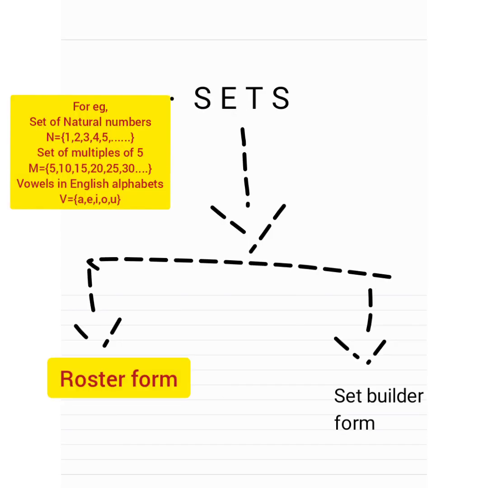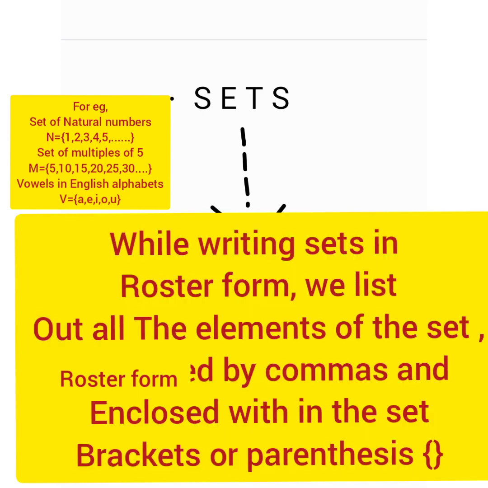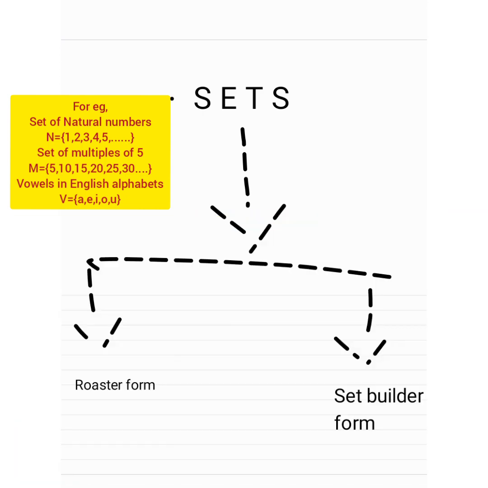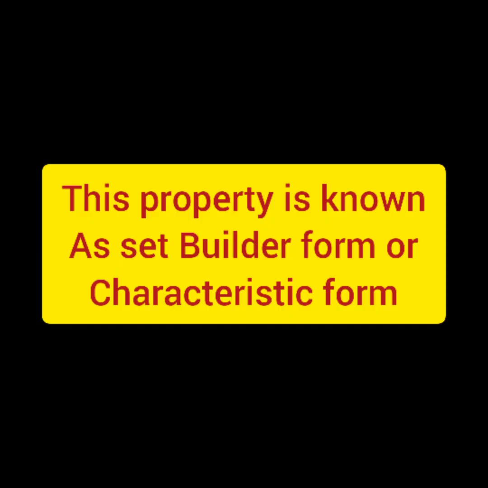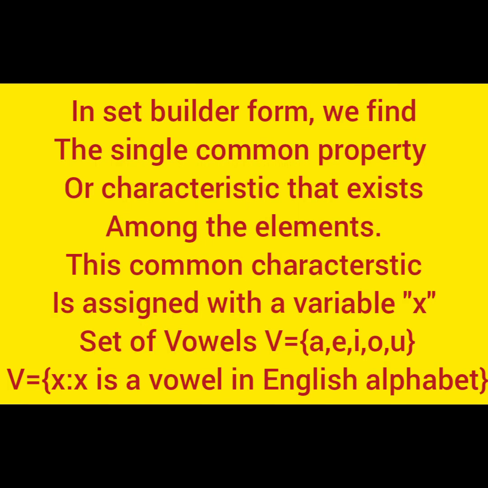Sets can be represented in two ways, roster form and set builder form. While writing sets in roster form, we list out all the elements of the set separated by commas and placed in parentheses. Sometimes it becomes a tedious task to write all the sets in roster form. Instead of listing all the elements in the set, we can write sets by taking the single common characteristic that exists among the elements. This property is known as characteristic form or set builder form.